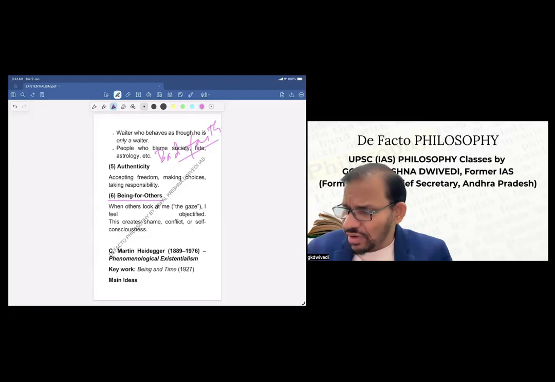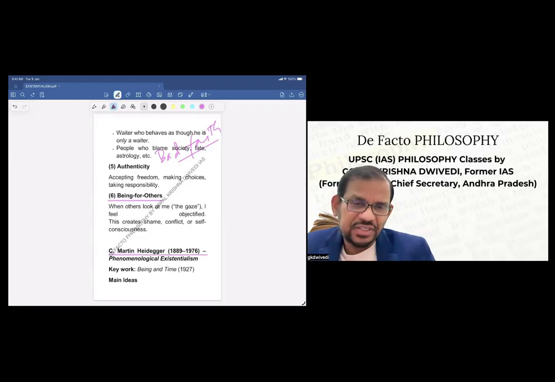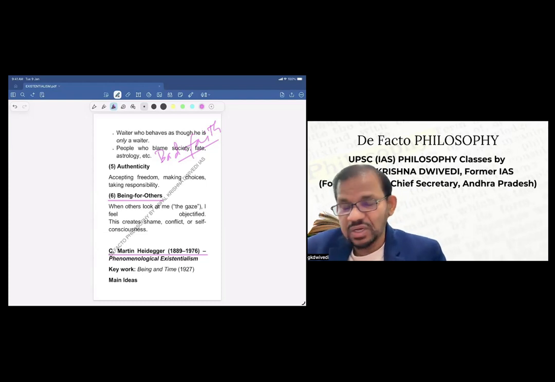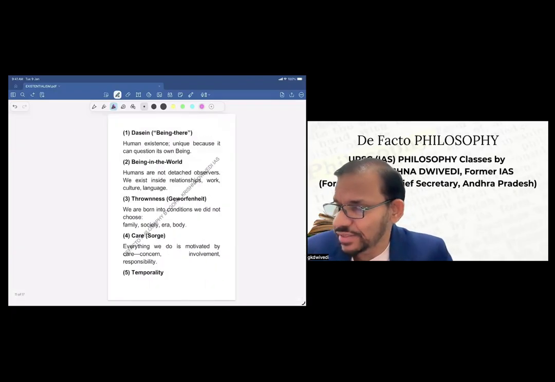Now, the third important philosopher of existentialism in the UPSC syllabus is Martin Heidegger. He is also called phenomenological existentialism, because subsequently phenomenology also came up. His main work is Being and Time. Now, what are his main ideas?